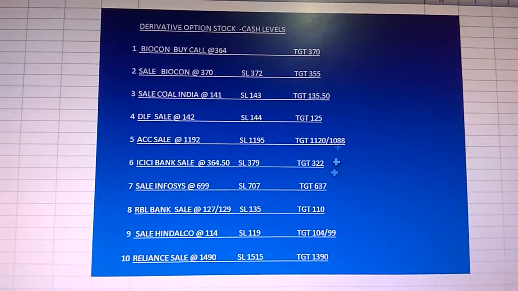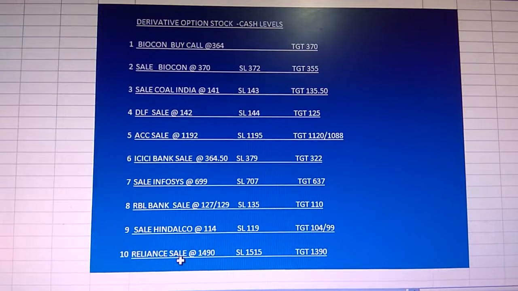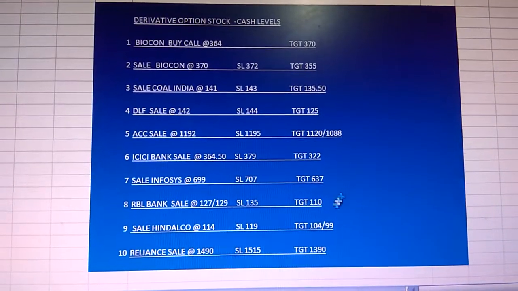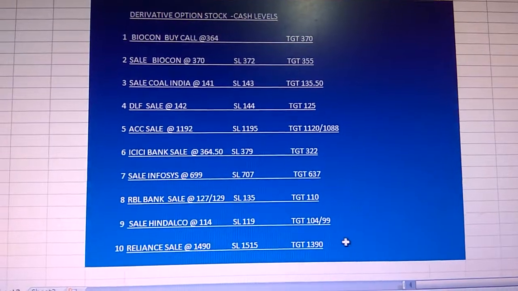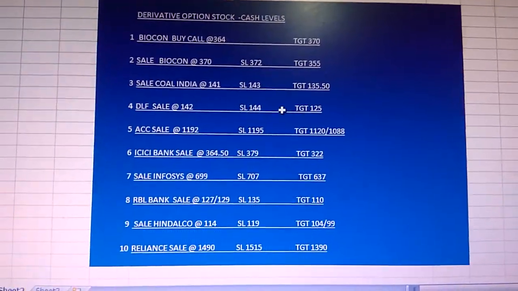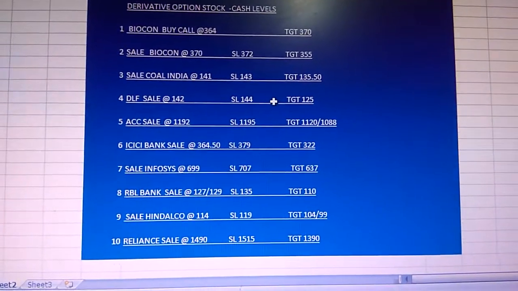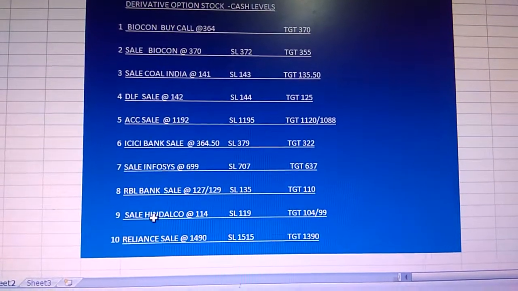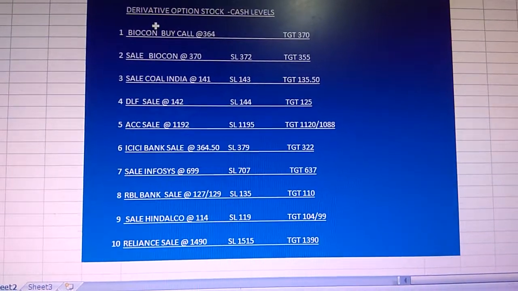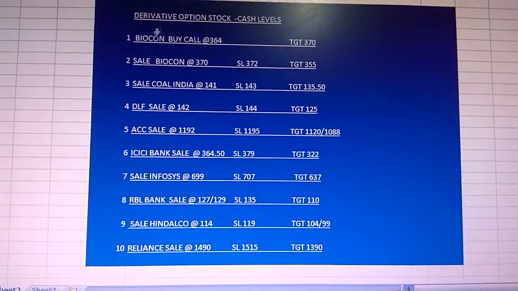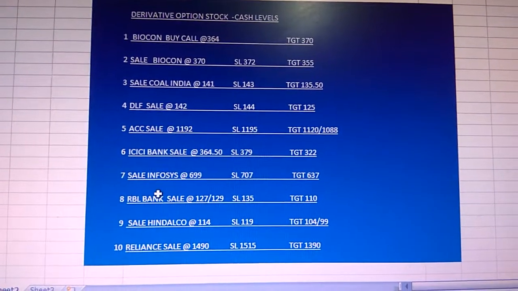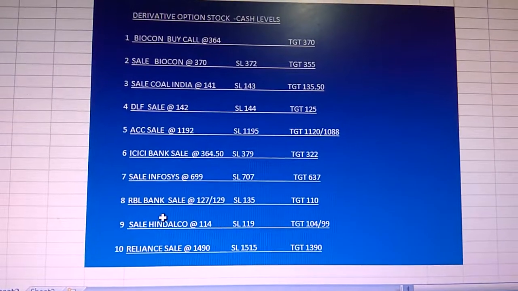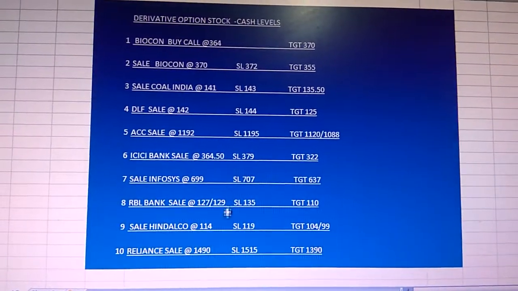So here you can see all the levels are given with the assumption that the market will open with a gap up, and if you don't understand where to purchase a buy call, I have given these with the hope that the market will open gap up and you will get some shares near these levels, so you can go short near these levels with a strict stop loss for these targets.